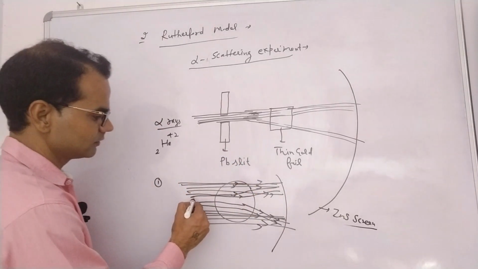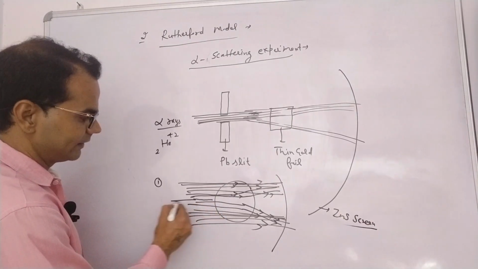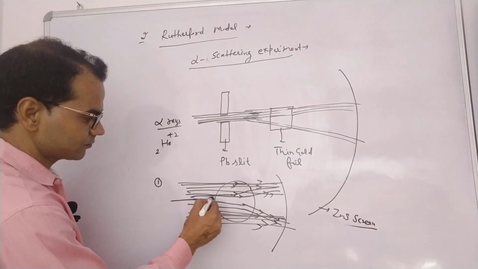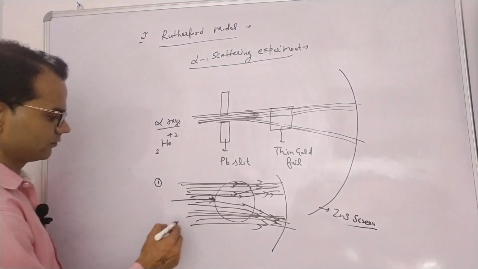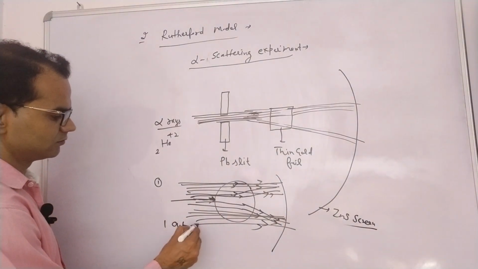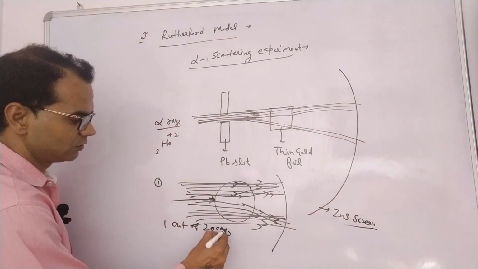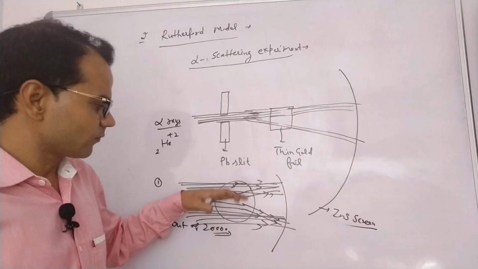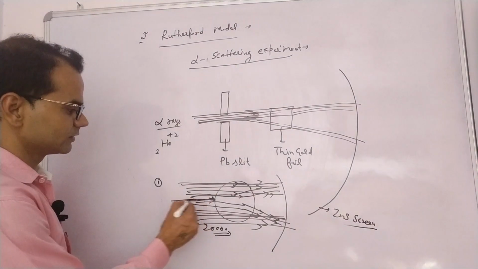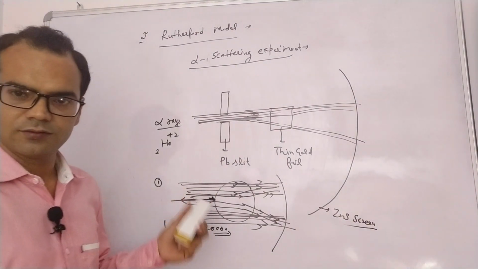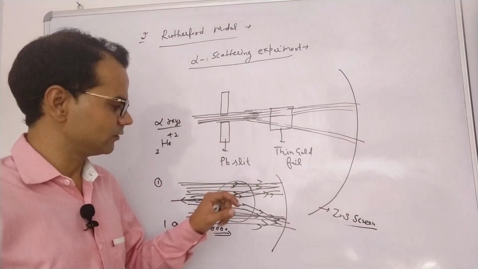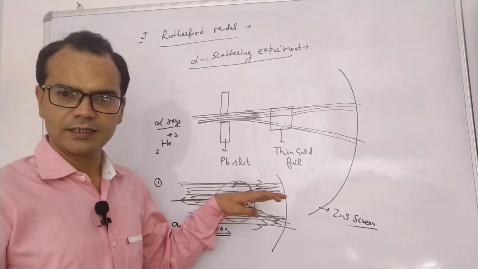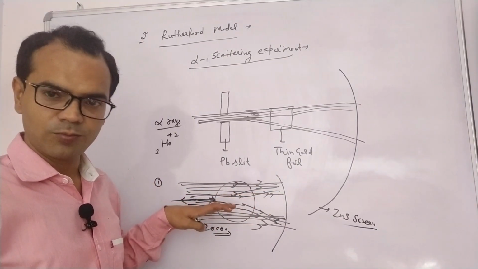The third observation was that one radiation out of 20,000 strikes an atom and returns along its original path.